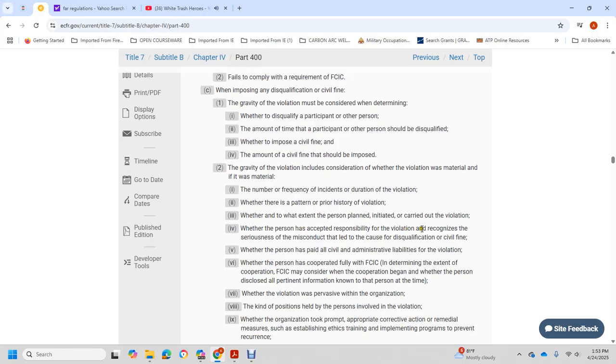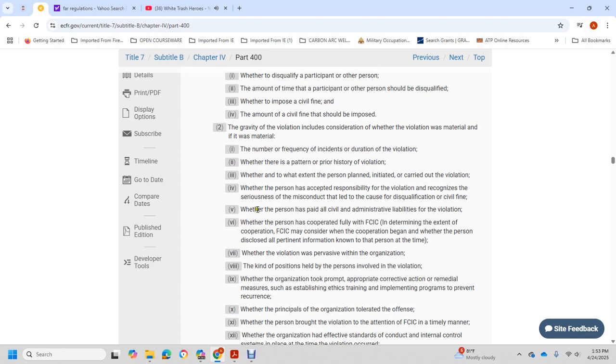Also considered: whether a person planned, initiated, or carried out the violation, or was responsible for the violation or a series of misconduct covered by the disqualification or civil fine; whether the person has paid for the civil and administrative liabilities of the violation; and whether the person has cooperated with the Federal Crop Insurance Corporation, including the extent of that cooperation.